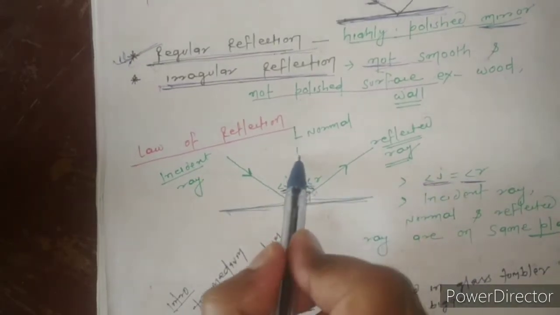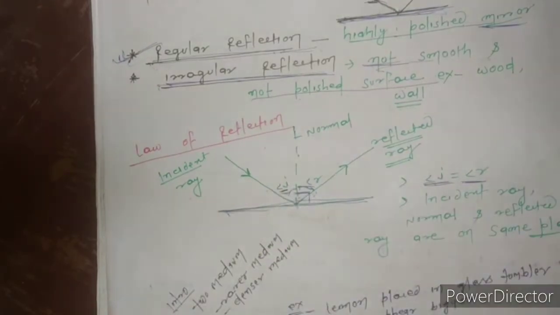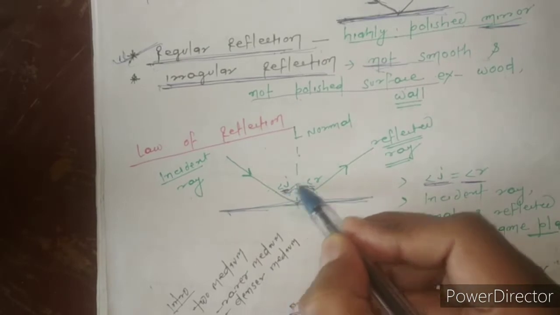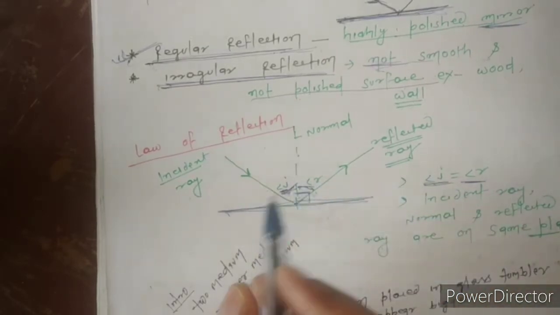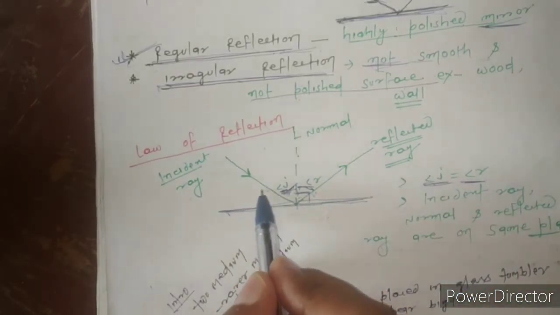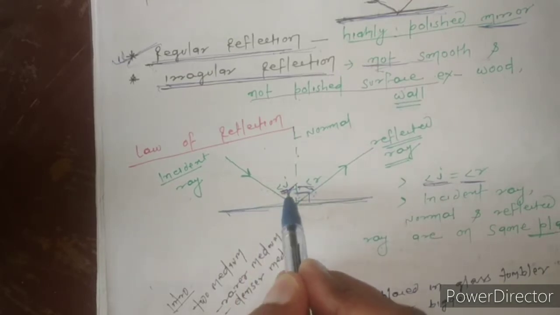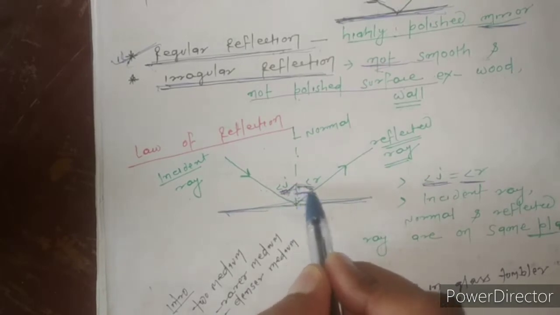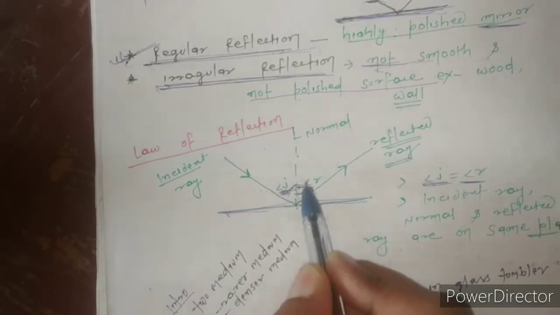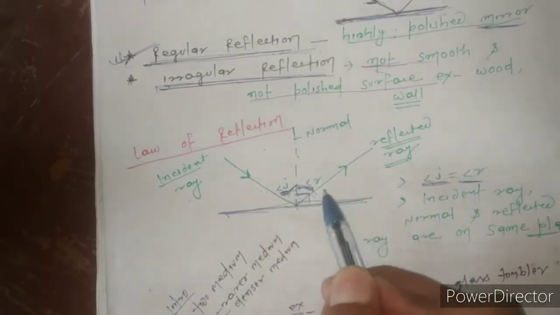What is angle i? Angle i is the angle between the normal and the incident ray, so it is called the angle of incidence. And the angle of reflection is the angle between the normal and the reflected ray.